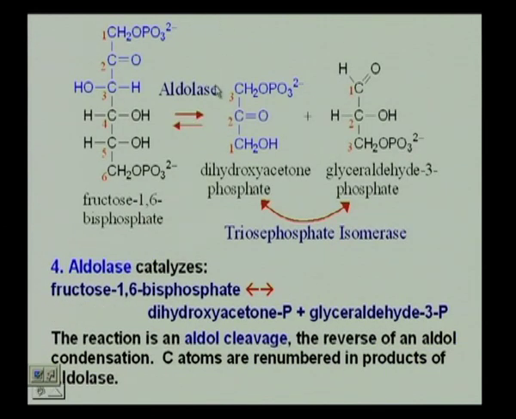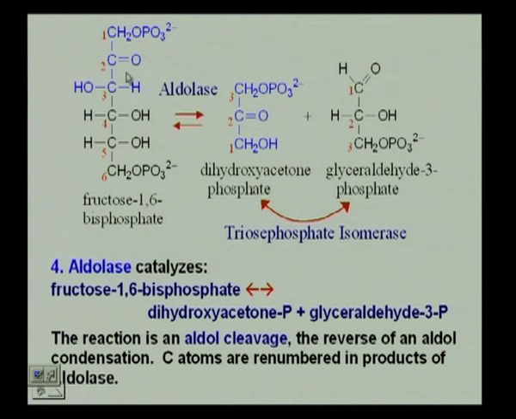The process here is a reverse of aldol condensation. It is aldol cleavage. We have here the fructose 1,6-bisphosphate, which is now not in its ring form, but in its open form, where you can see the ketone.